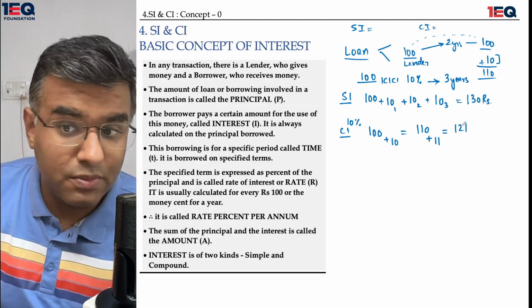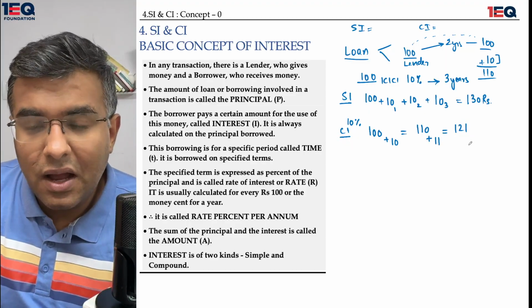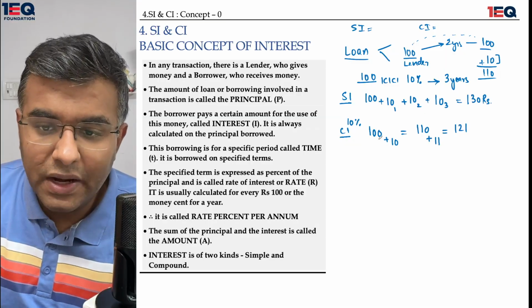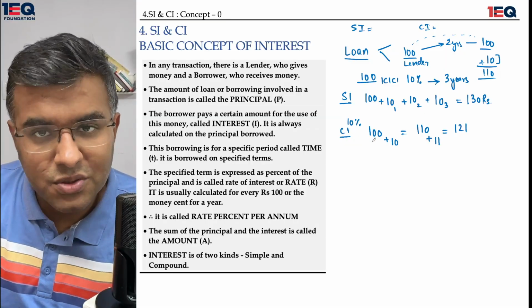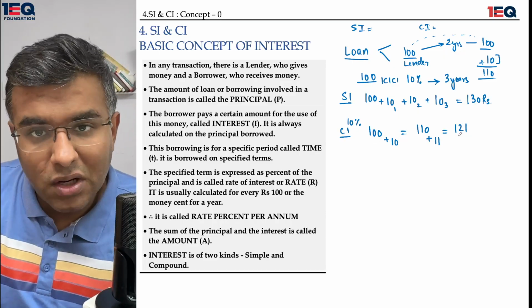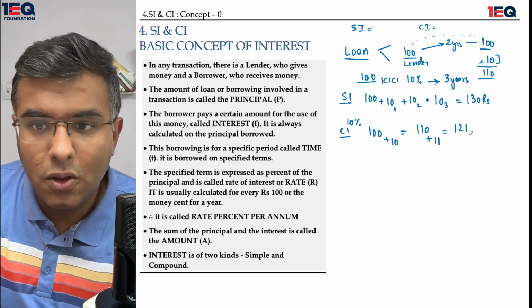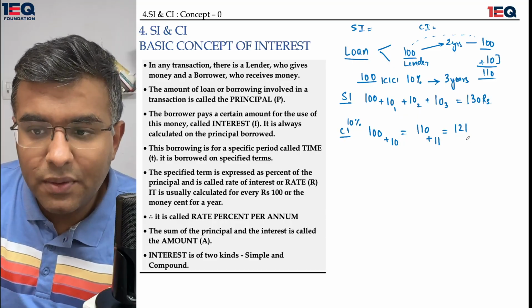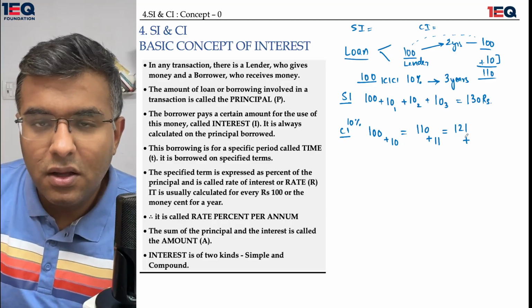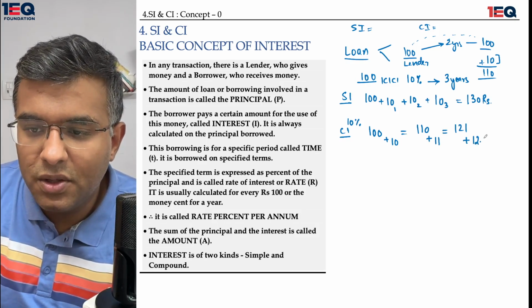But the tenure of the loan is 3 years. I was really expecting that the interest would be applied on 100 rupees, but that is not the case. The total loan amount now stands at 121 rupees. This 121 rupees would again be charged a 10% interest for this year, and the interest would come out to be 12.1.